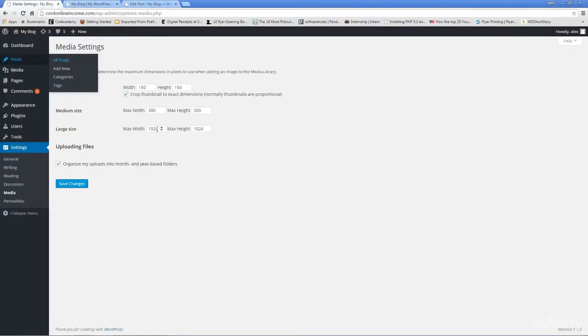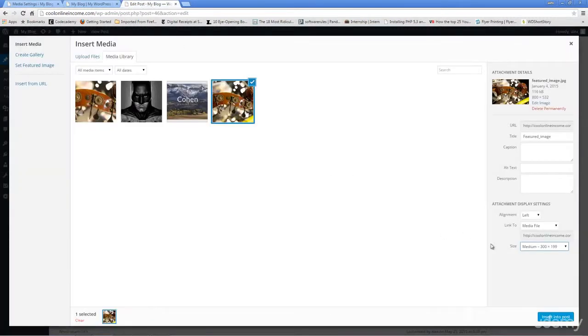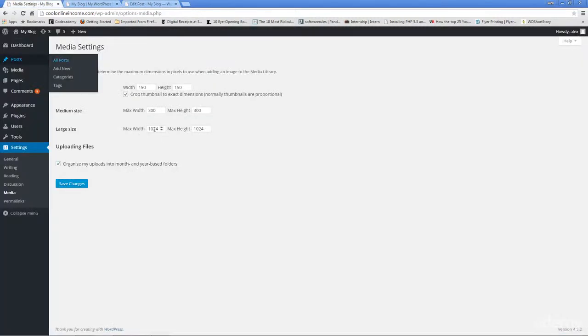Coming down here, this is where you can change the settings that will affect how big or how small your images will be inserted into your blog posts. As you can see right here, there is a max width of 1024 pixels by 1024 pixels. So if you uploaded an image that is, let's say, 3000 pixels by 3000 pixels, and you wanted to insert that image into a blog post, when inserting it, if you said you want the large size, this is the maximum width and height that WordPress would allow the image to be displayed at.